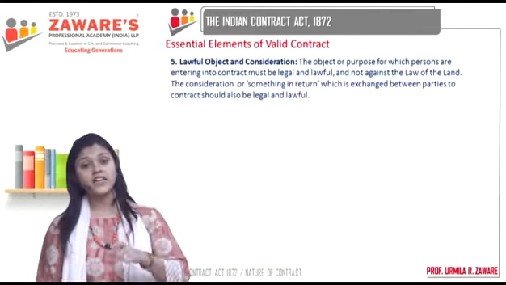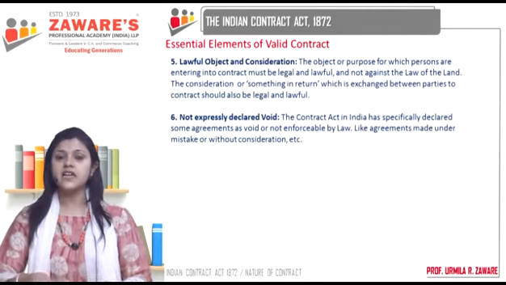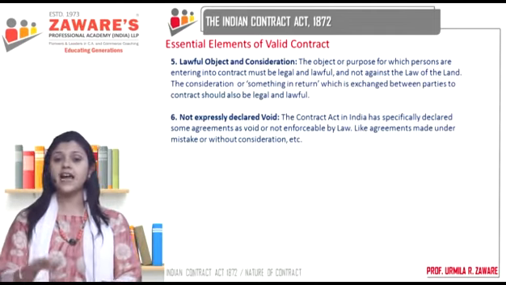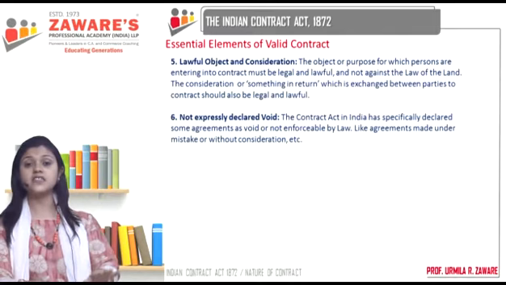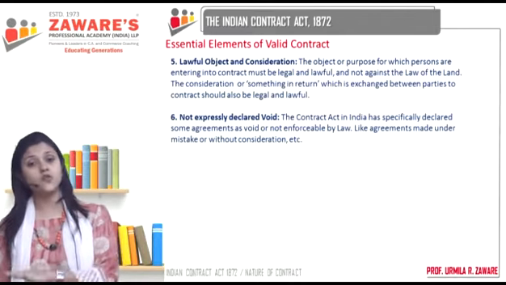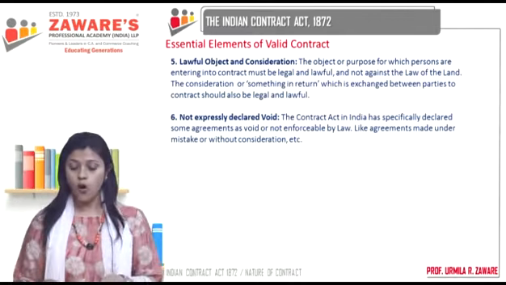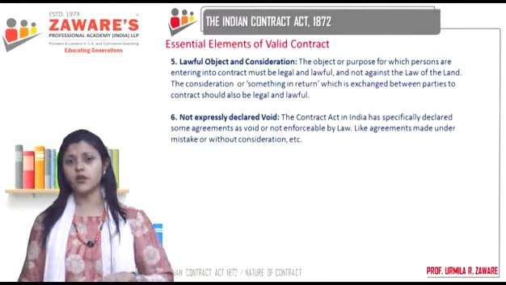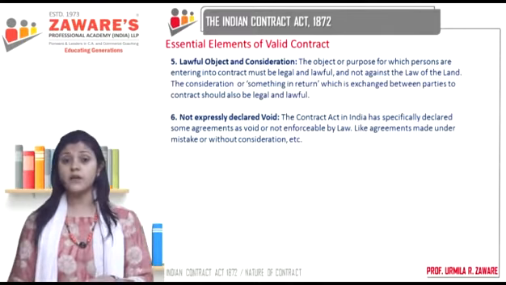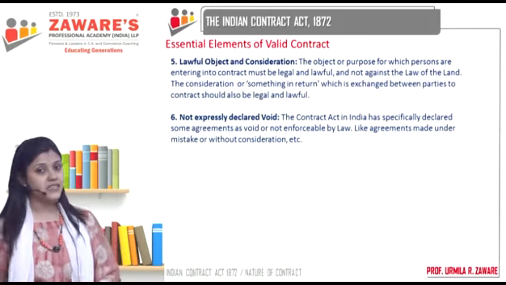Next is not expressly declared as void. Expressly means in words. Now the Indian Contract Act has, from before only, declared certain agreements as void. Void means that which cannot be enforced by law. That means that is void, which has no existence in the eyes of law. Void ab initio, void since the beginning. So whatever said and done, you can never enter into such contracts. Those agreements can never become contracts. Why? Because they are expressly declared as void by the Contract Act itself.